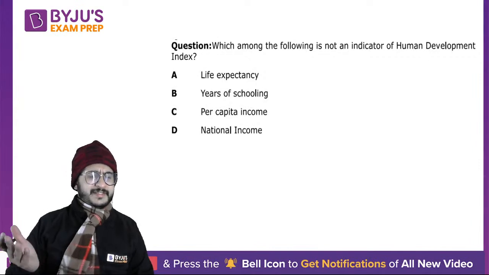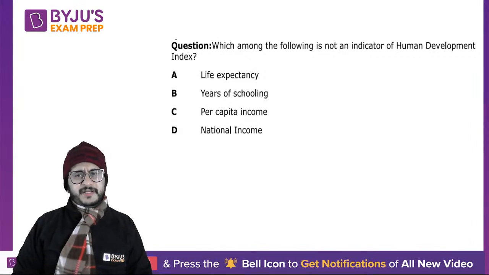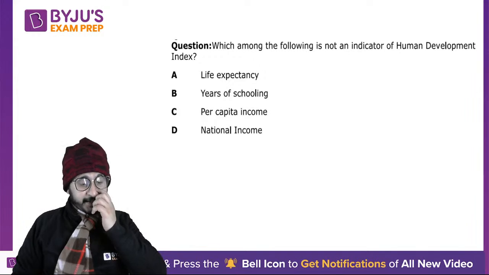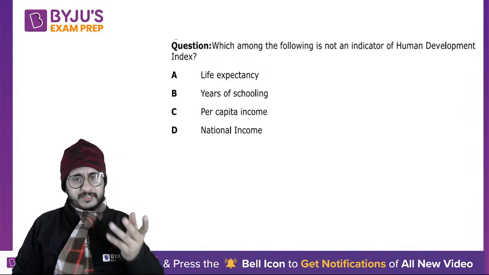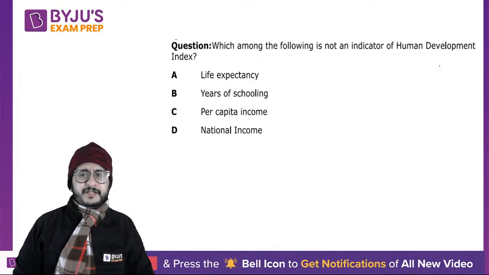Next question, it was an easy one because you must have read about this Human Development Index many times. The rankings are also asked. Which of the following is not an indicator of Human Development Index? There are three indicators: life expectancy, years of schooling, per capita income. National income is not an indicator. Okay, so it does not count in HDI.